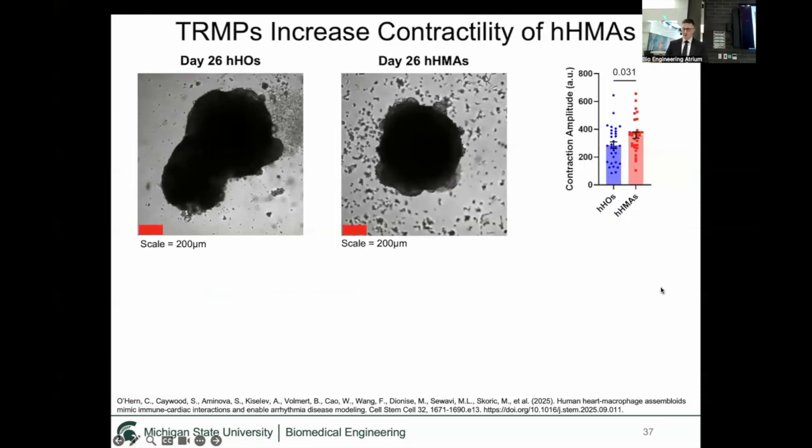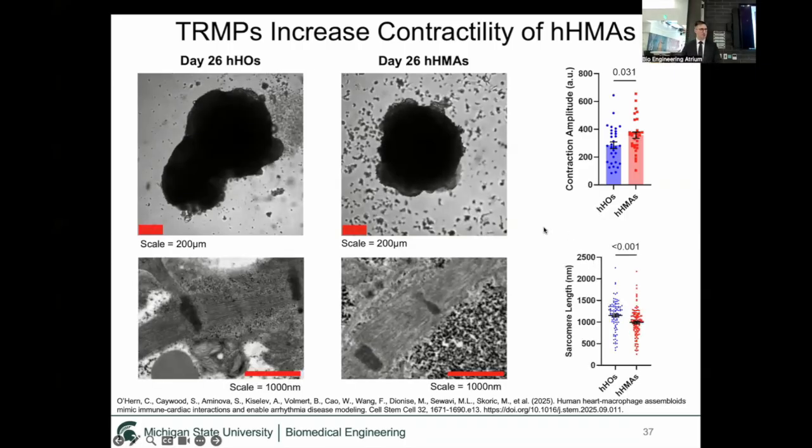The next thing we wanted to do was look at contractility. In the same engineered heart tissue paper that I referenced in the last slide, they also found incorporation of macrophages enhanced the contractile force of their tissues. And so using a Fiji plugin called MUSCLEMOTION, which tracks the motion of tissue as it contracts, feeding it live cell video, we can see that the heart macrophage assembloids beat much stronger than these heart organoids, so much so it manifested with significantly higher contraction amplitude.